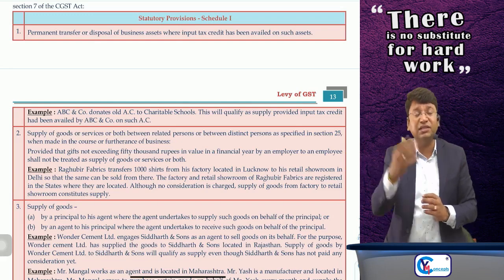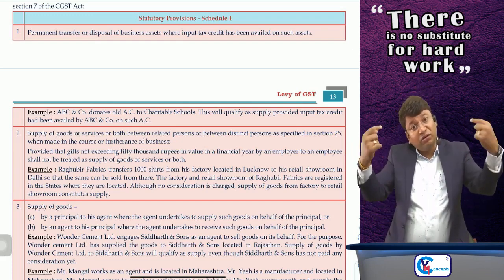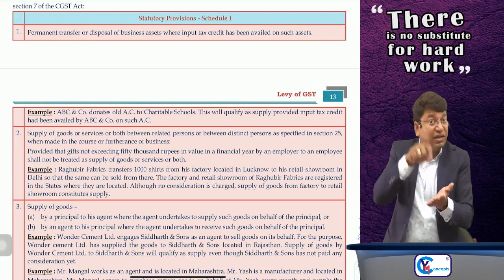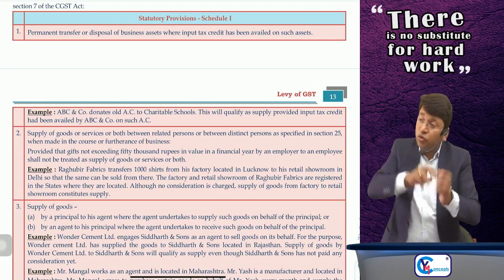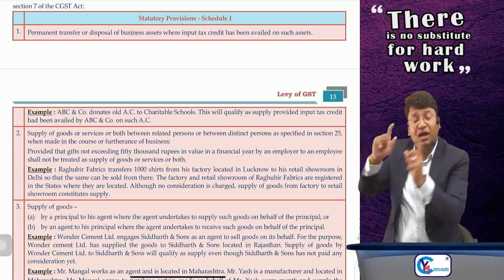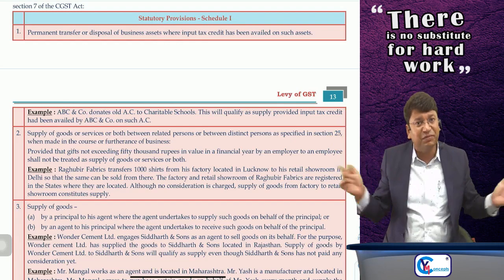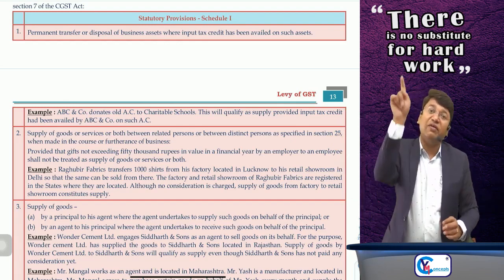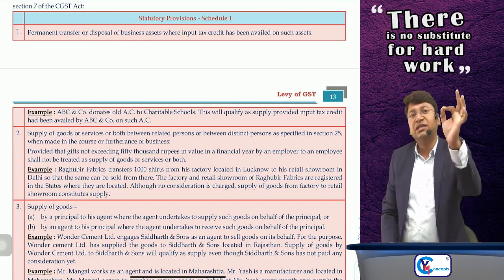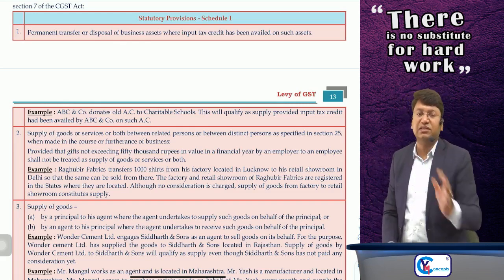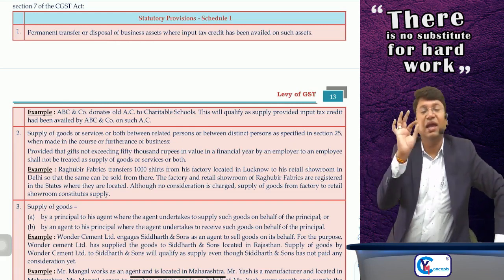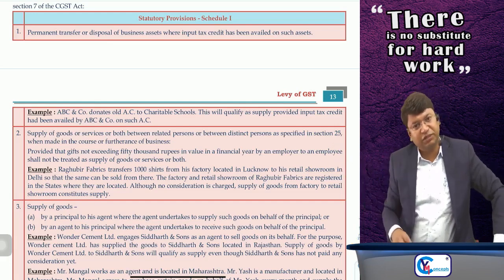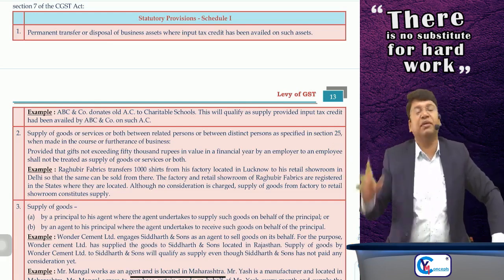Reason being, logic is, you have purchased the capital goods, laptops for your business, but you availed the credit and you donated those laptops to a charitable institution. Ultimately, you are not using those capital goods for your business purpose. Then why should we allow you the credit? So that's why if you have availed the credit on purchase of those assets, then on permanent transfer or disposal of such assets, it will be considered as if it is supply, and yes, GST will be charged on such donation or such permanent transfer or disposal of the assets. Okay, done.